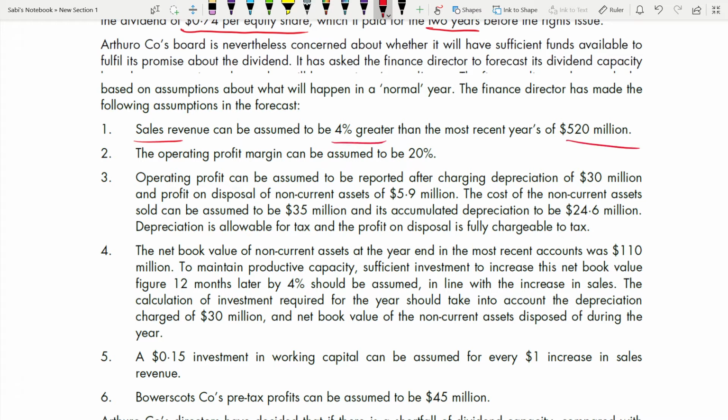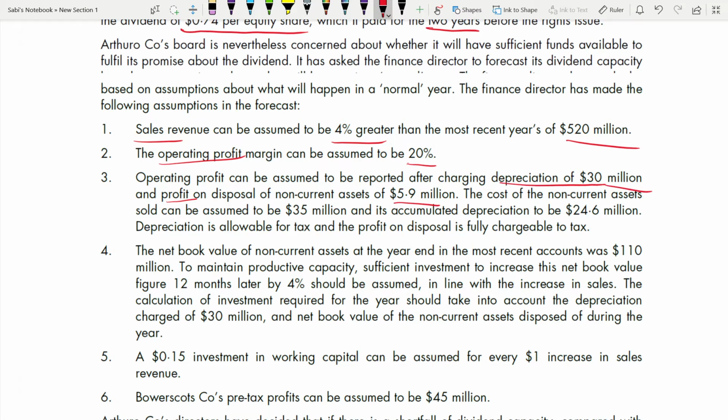Operating profit margin can be assumed to be 20%. Number 3, operating profit can be assumed to be reported after charging depreciation of 30 million and profit on disposal of non-current asset. So profit is 5.9 and depreciation is 30 million.